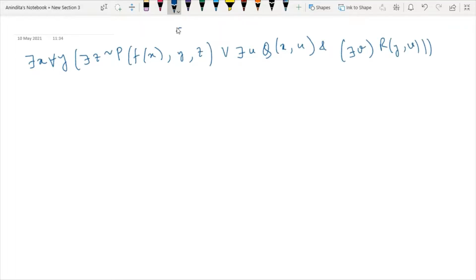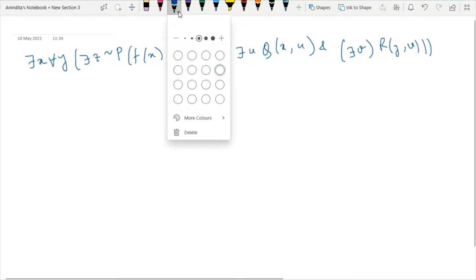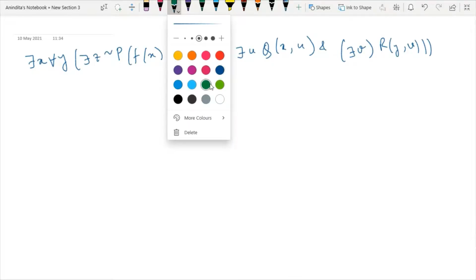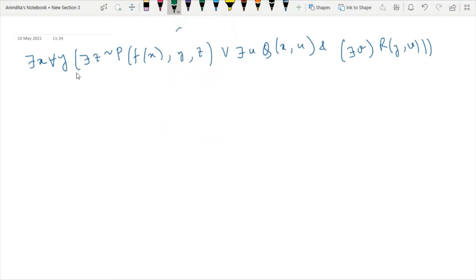Now, how can we perform skolemization on this given WFF? So we have to understand. Now we have to apply our step number 4, meaning we are applying skolemization. What do you mean by skolemization? We have to drop the existential quantifier. So I will drop these existential quantifiers one by one. First I will focus on this existential quantifier.